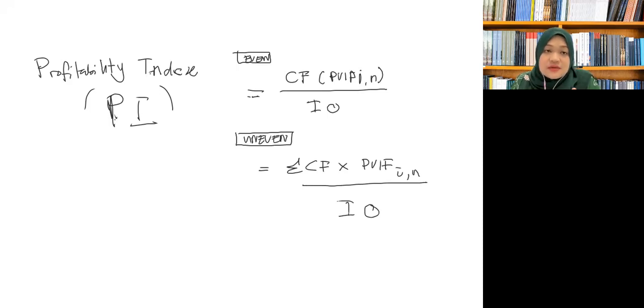So basically the way to calculate will be the same, but the formula has a bit of difference. So for profitability index, we just want to know the index. Basically the higher the number, the more profitable the investment. The profitability index is just to show the index of profits of the project or the business itself, right?